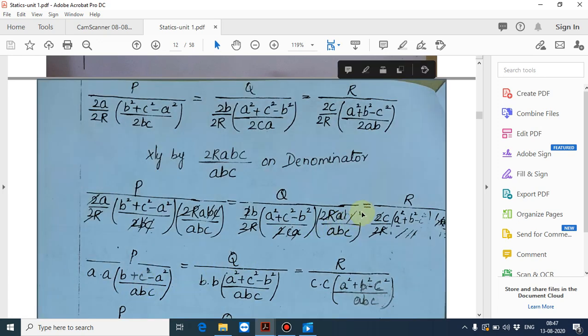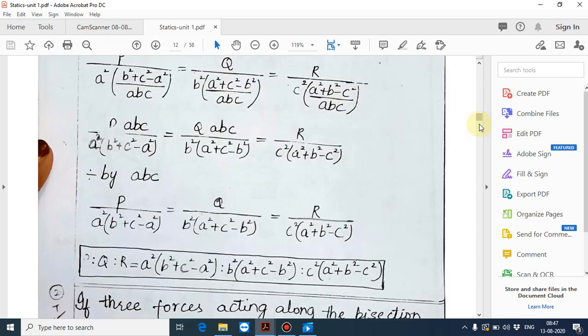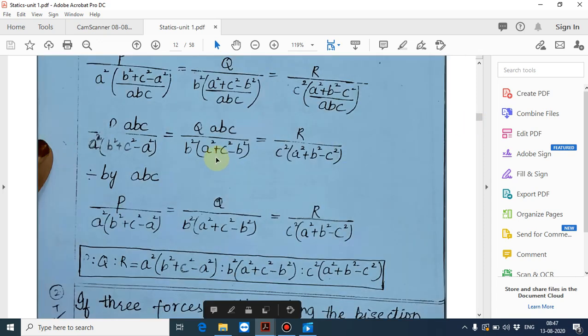Similarly, cancelling everything, you will get P into abc divided by a squared into (b squared plus c squared minus a squared), like Q into abc divided by b squared into (a squared plus c squared minus b squared), is equal to R into abc divided by c squared into (a squared plus b squared minus c squared). For our convenience, divide by abc and you get the answer: P divided by a squared (b squared plus c squared minus a squared) is equal to Q divided by b squared (a squared plus c squared minus b squared) is equal to R divided by c squared (a squared plus b squared minus c squared).